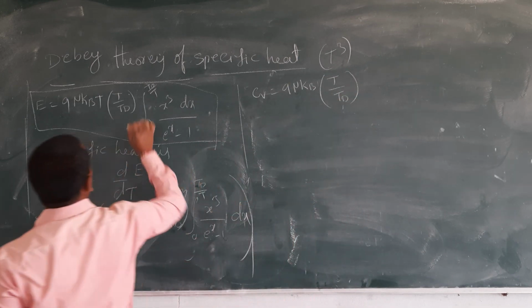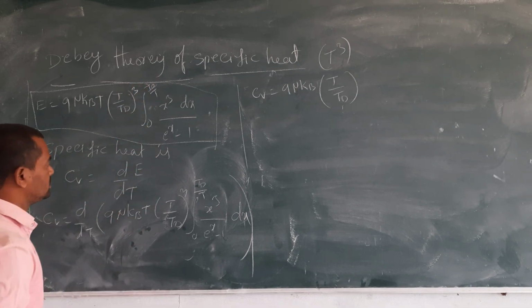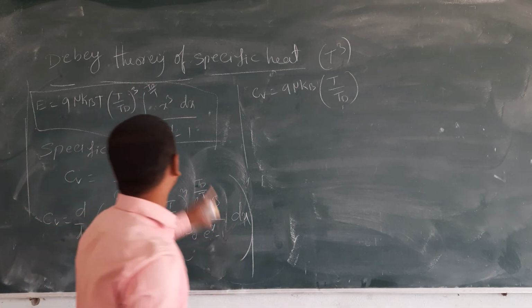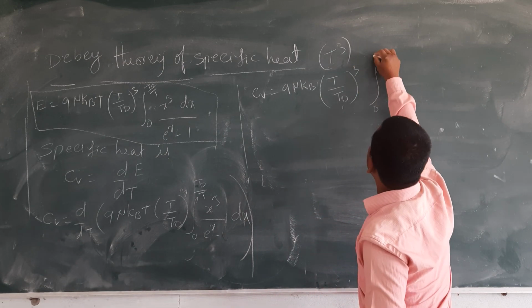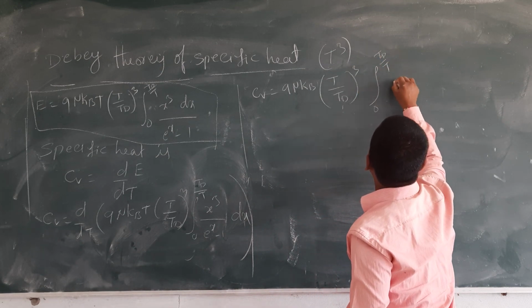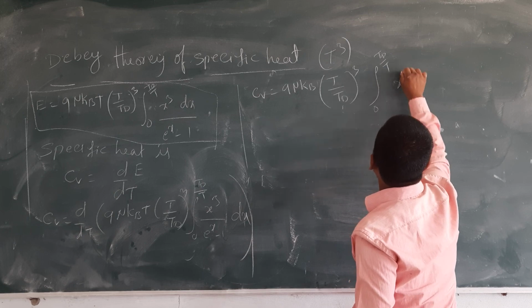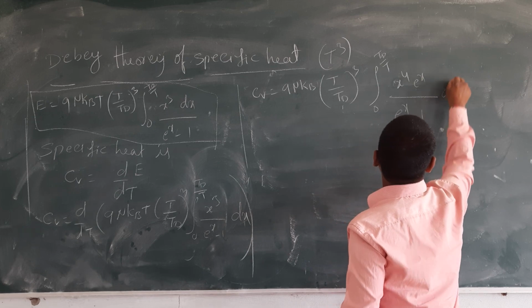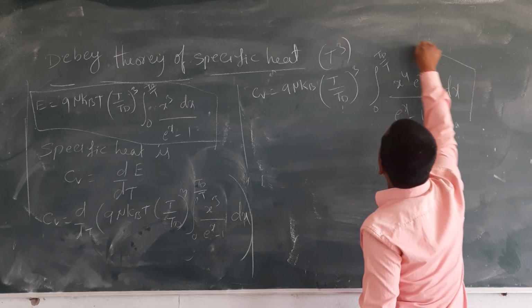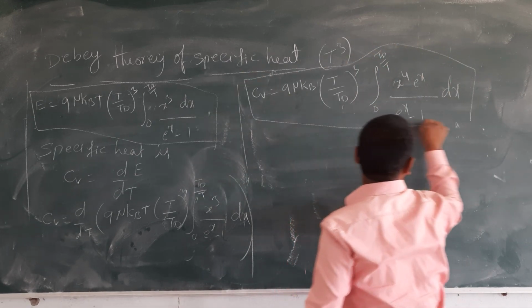I forgot the whole power 3. Here integration 0 to TD by T, x power 4 e power x by e power x minus 1, into dx.